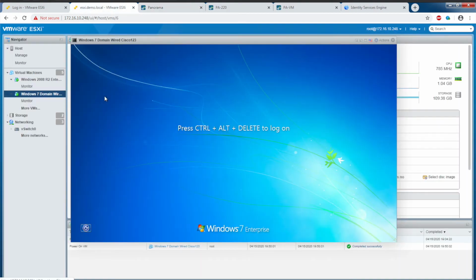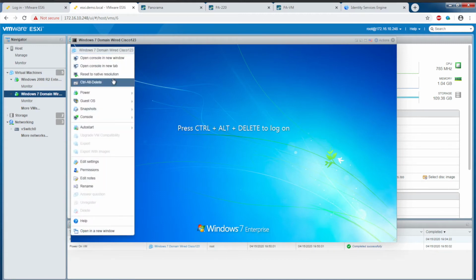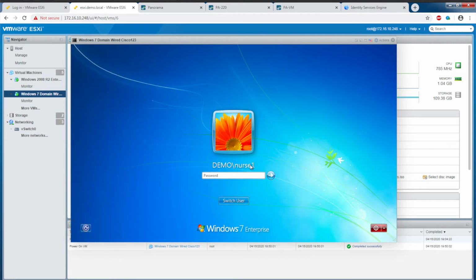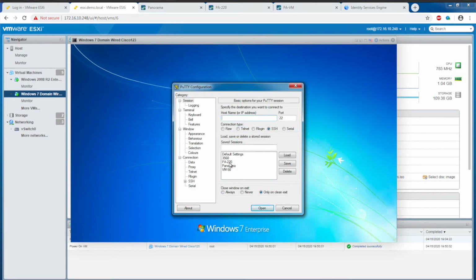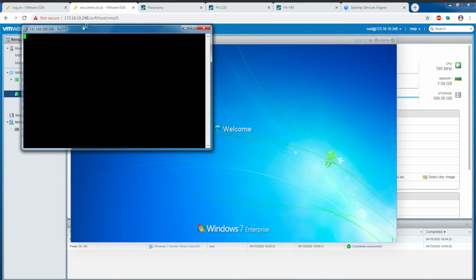On my ESXi host here, this is the Windows host that we will be testing with. I'm going to log into this host as nurse1 for this first example. Okay. While that's logging in, I'm also going to establish a command line session to both the PA-220 as well as the VM-Series.